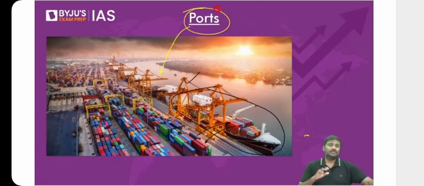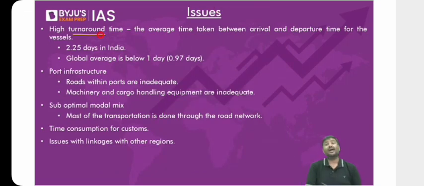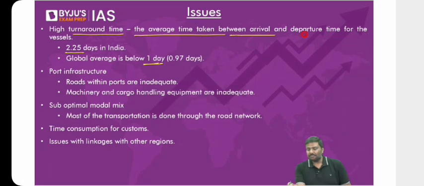Now, what are the problems related to ports in India? What are the issues related to ports? First one, turnaround time is very high in India. I'll explain what turnaround time is. On average, in India, turnaround time is around 2.2 days, whereas the global average is around 1 day. Now, what do you mean by turnaround time? It is the average time taken between the arrival and the departure of vessels.